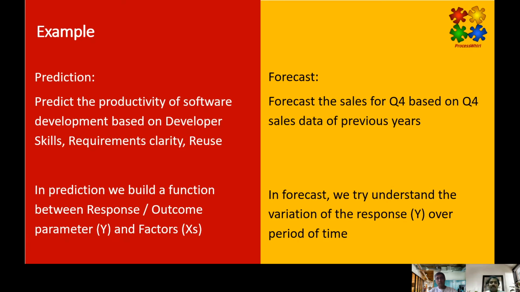So based on these parameters and data, what we can do is build a regression equation between productivity and these three parameters and predict the productivity of any other project which is going to come in, based on what kind of developer skills I have, what kind of requirements clarity I can expect, and the reuse percentage, how much it might be. So the productivity is being predicted based on these factors, and that can be used for our estimations for the project.